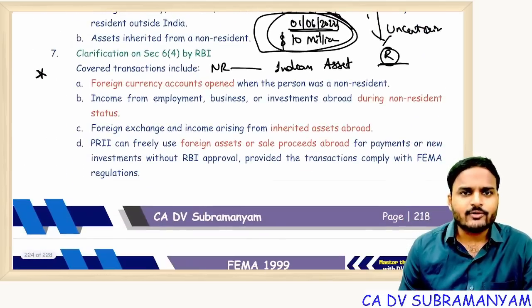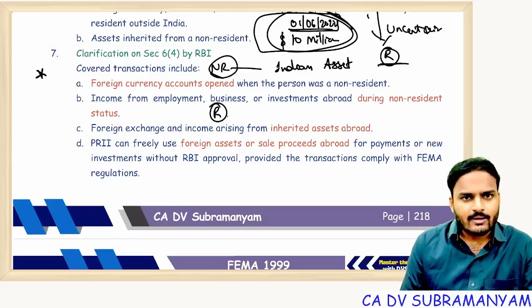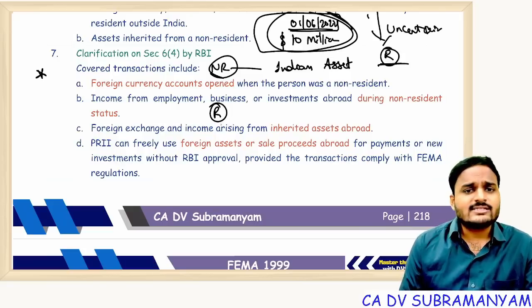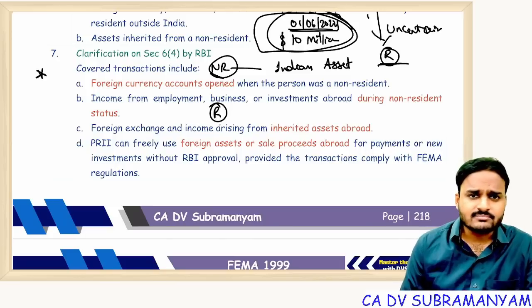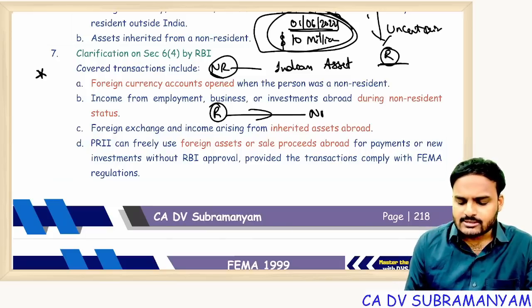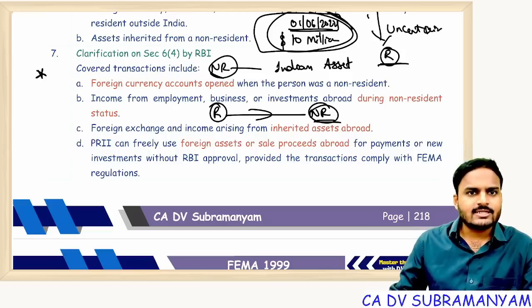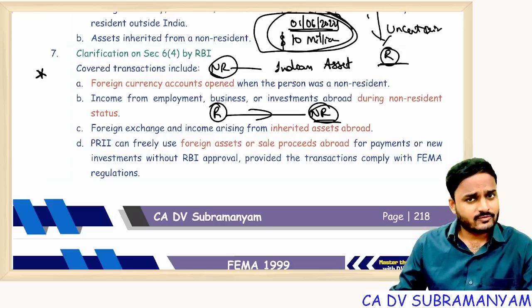Similarly, the 7th point, if you observe carefully: I'm a resident. When I was resident, I acquired some incomes in India, I acquired some assets in India, I incurred some liabilities in India. But I left India, I became a non-resident. Now can I continue to hold these Indian assets? Obviously yes, freely permitted.